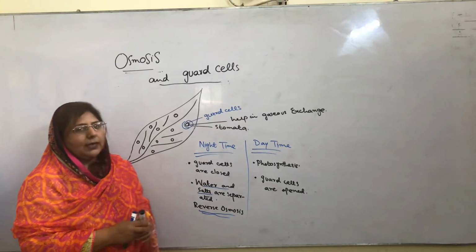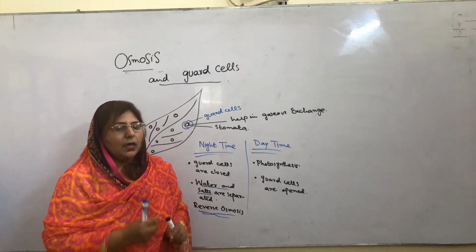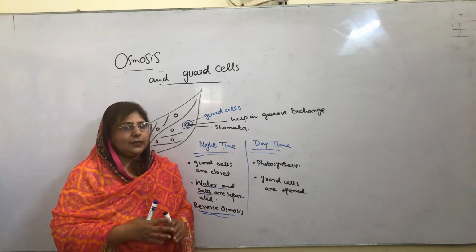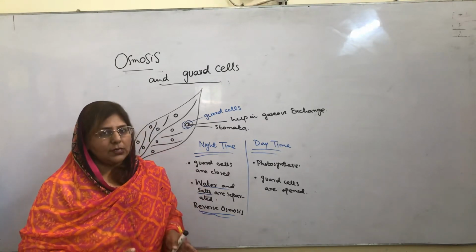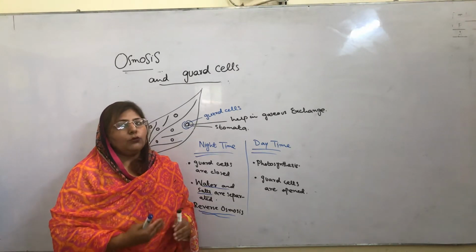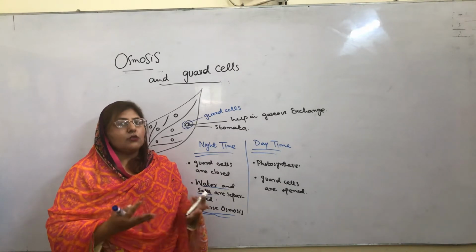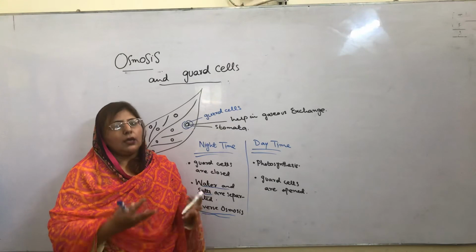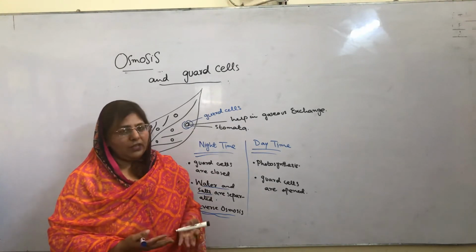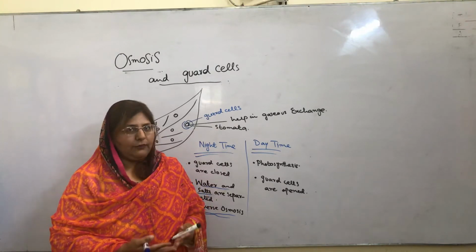So this is very clear. At daytime, guard cells and stomata are open because they have to exchange gases in and out, but at night time they are closed because there is no sunlight, there is no photosynthesis, so they do the water movements in the body of the plant. And early in the morning, when the stomata are open, plants excrete their waste material and also produce dew drops on the surface of the leaf.